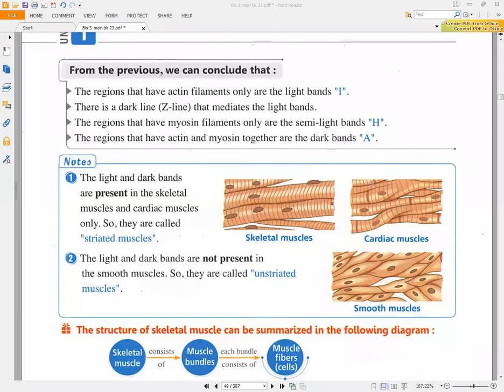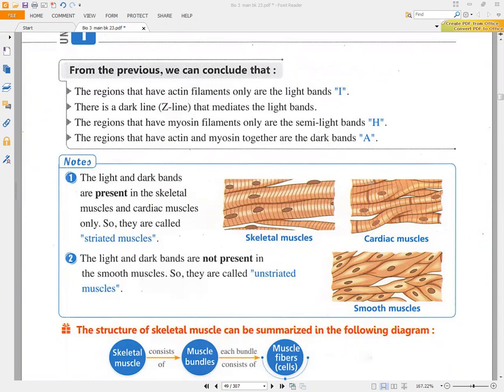So from the previous, we can conclude that the region that has actin filaments only is called the light band, the I region. And there is a dark Z line that mediates the light bands, as we illustrated. Also, the region that has myosin filaments only is the semi-light band. The region that has actin and myosin together is the dark band.